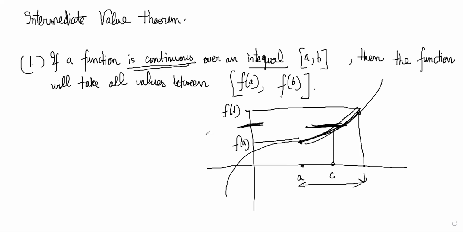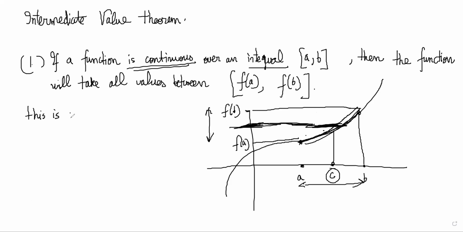Basically, it is saying that it cannot jump between a to b by skipping any value. Because the function is continuous, its graph will be smooth, so it cannot skip anything in between. Like any particular level that you want in between f of a and f of b, there will definitely be a C in that interval where the function will take that level. Is everyone understanding? So this is very useful.